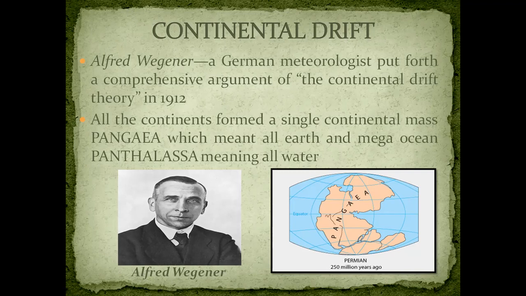Began to split मतलब break into parts, separate होने लग गए थे. And Pangaea first broke into two big continental masses. हमने छोटी क्लासेस में भी पढ़ा हुआ है कि Pangaea broke into two parts. One of them जो southern area में था वो था Gondwana land, और जो northern part में था that is Laurasia. ठीक है? So towards the north this is Laurasia, and towards the south Gondwana land, break हो गया था Pangaea दो में.